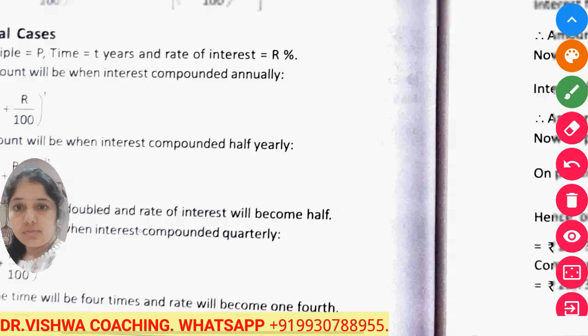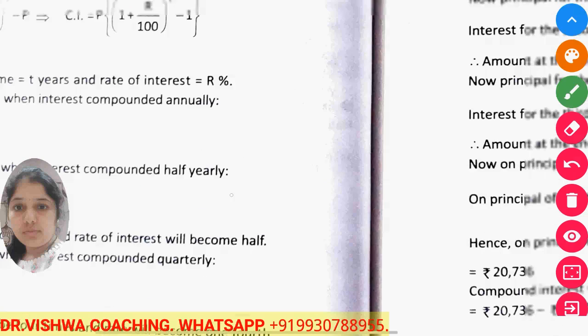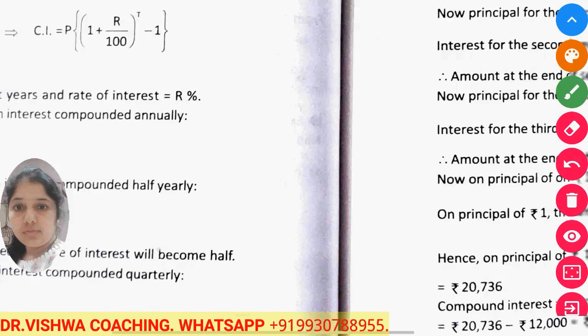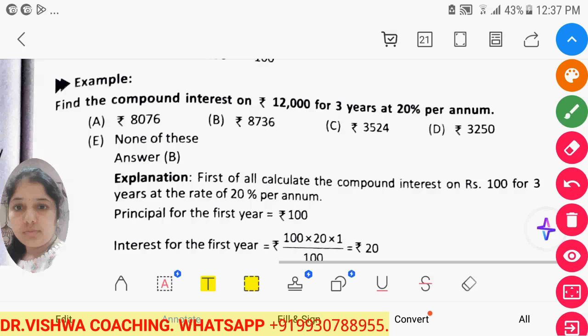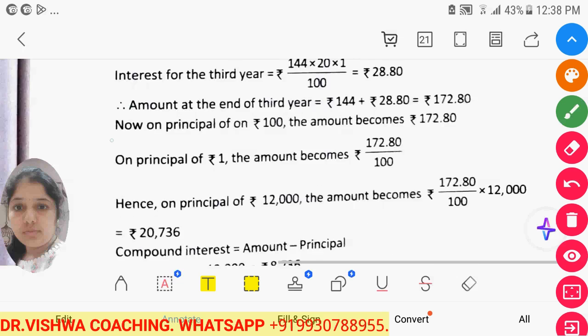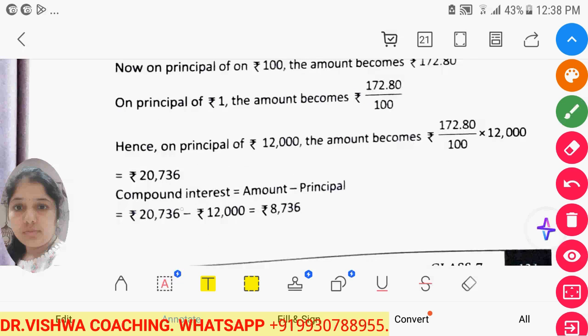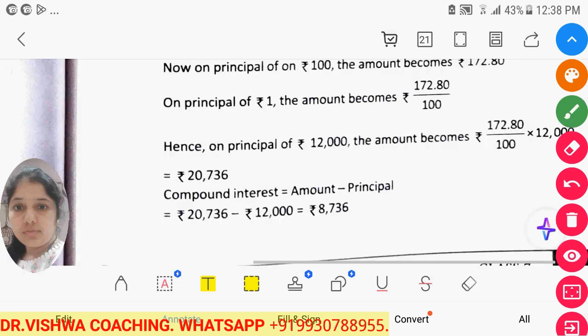Now see, find the compound interest on rupees 1200 for 3 years at 20% per annum. Now here they had used the lengthy method. For the first year they had calculated at the rate of 20% interest rate, which is 120 rupees. No, sorry, 20 rupees. Now this 20 rupees is added to the principal. Then again for the second year they had calculated. Then again they add the amount to the principal, and again for the third year they calculated. And after adding all the things, amount minus principal gives us the compound interest value. But we can directly use the formula to solve the problem.